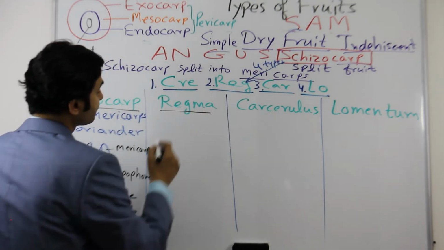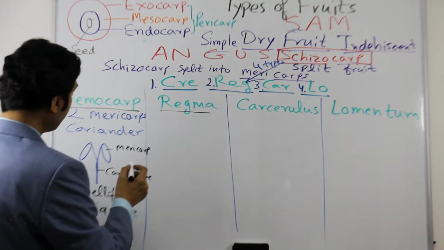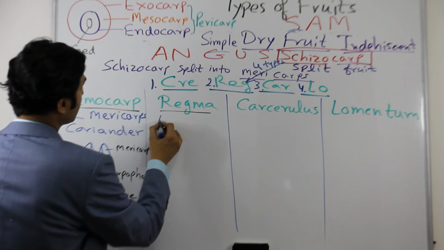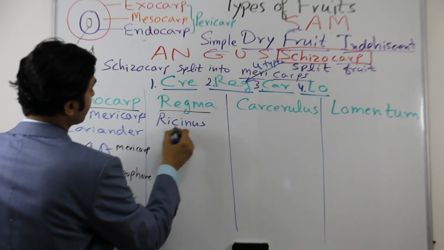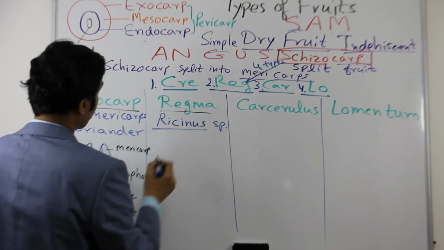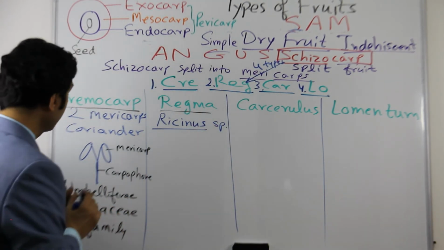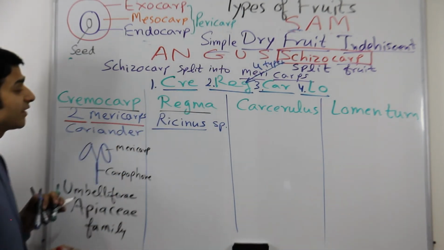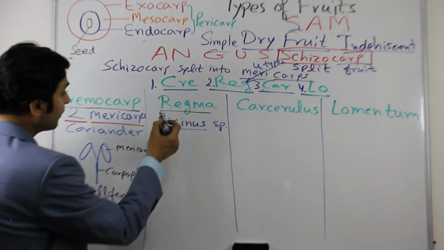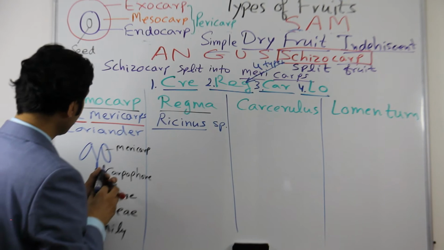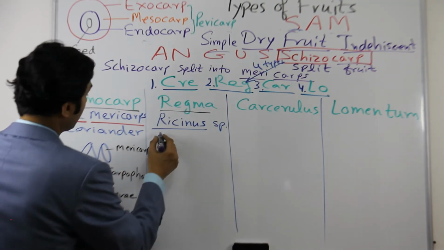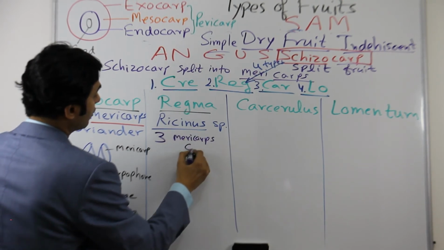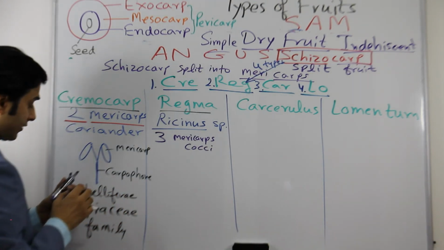Next one is regma. The example for regma is Ricinus communis. Here, cremocarp breaks into two mericarps, but regma breaks or splits into three mericarps, also called cocci, and single is coccus.